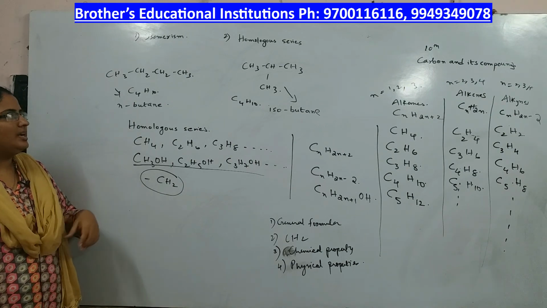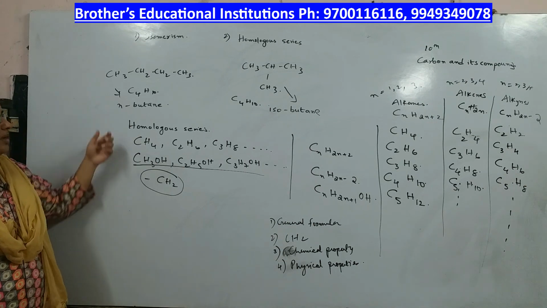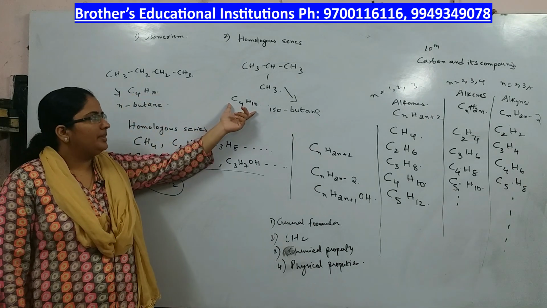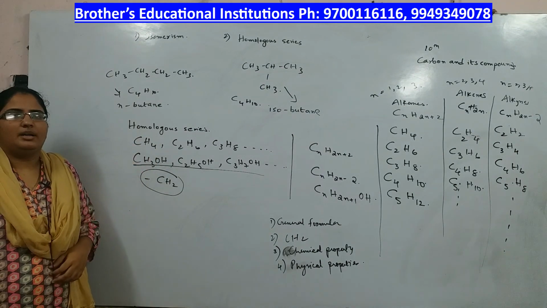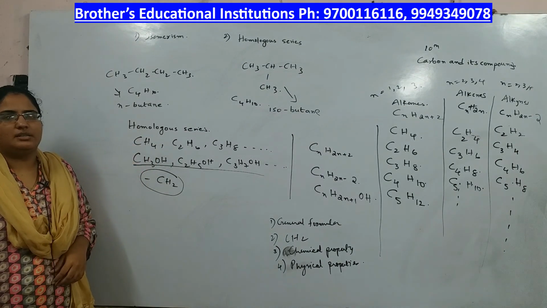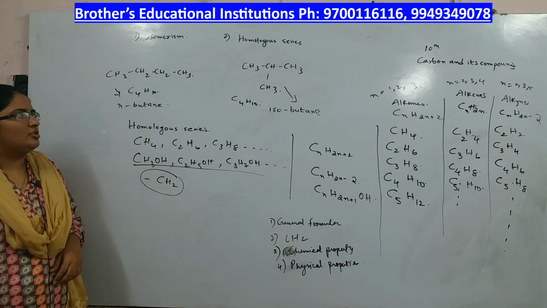I repeat, it is a property of the carbon compounds to have the same molecular formula but different properties because of the difference in their structures, and this is called isomerism.